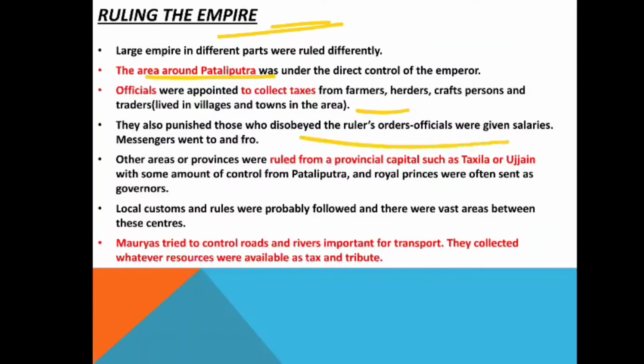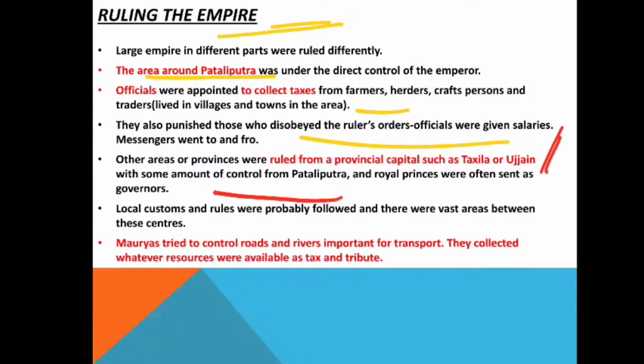These areas were known as provincial capitals, and the other areas far away from Pataliputra were ruled by them, with some amount of control from Pataliputra. The royal princes, the sons of the king ruling over Pataliputra, were often sent as governors to these local areas. Local customs and rules were probably followed, and there were vast areas between these centers.